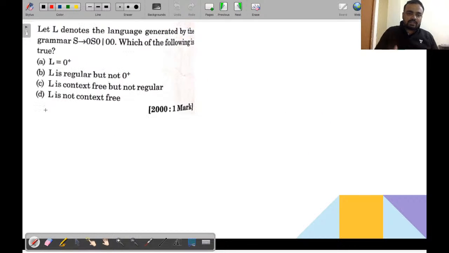So let's come to the next question. This is a question related to grammar. See, it is given: let L denote the language generated by the grammar. This is the grammar which is given. Which of the following is true? Okay. See, what grammar is given? The grammar given is S derives 0S0 and 00. So if this is the grammar G, then we need to find out the language generated by grammar G.